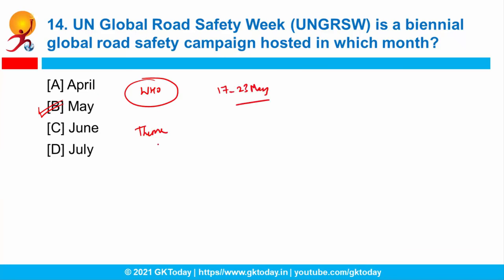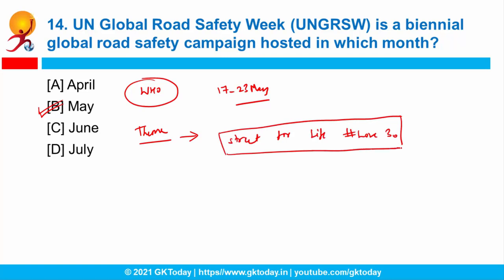Okay. As I have told you many times, you have to remember all the important days with their theme also. So what was the theme of this day? Street for Life, #Love30. This was the theme for this year. And this year it actually calls for 30 km/h default speed limits to be imposed wherever people live, walk and play in all parts of the world. Okay, so there has to be a balanced speed of 30 km/h and not more than that. Fine, you have to tell me in the comments where the headquarters of WHO lies.